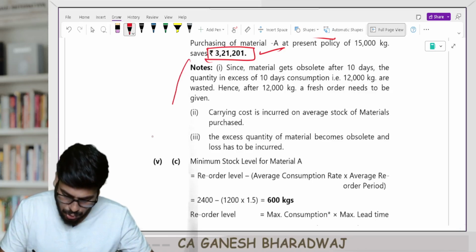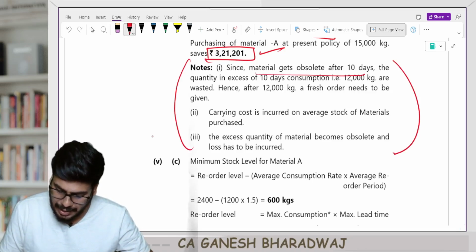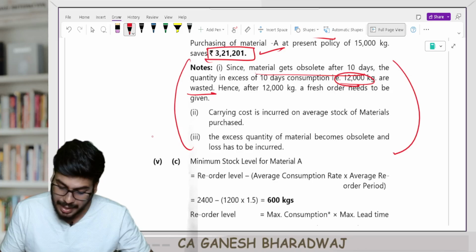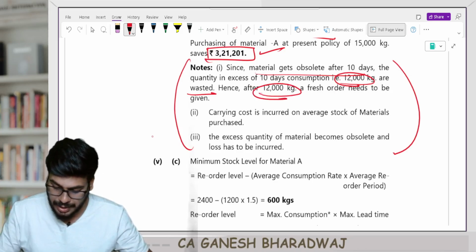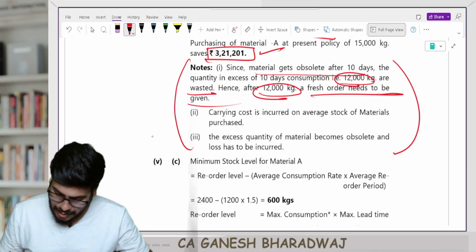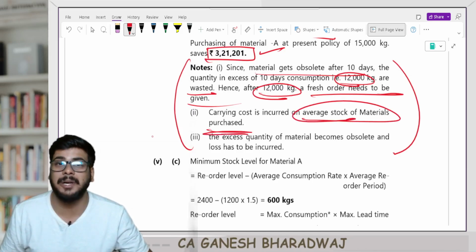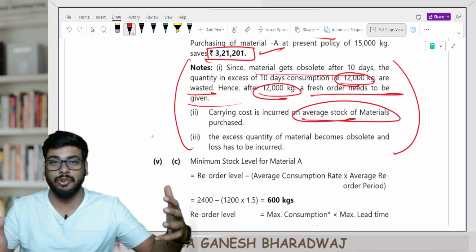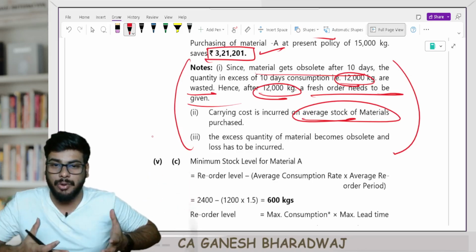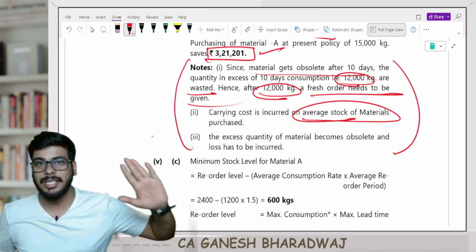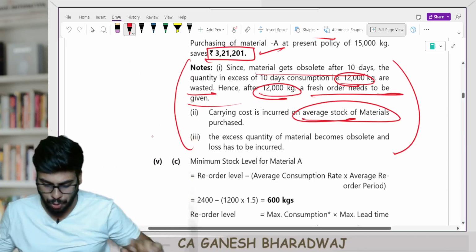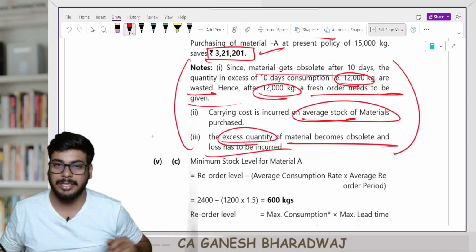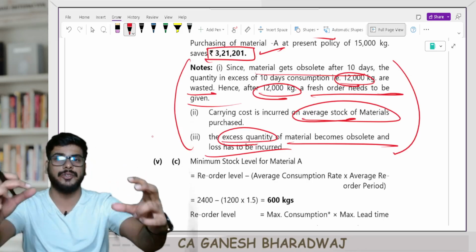Excellent sum. And the notes are given here. Since the material gets obsolete after 10 days, the quantity in excess of 10 days consumption, 12,000, is wasted. Hence, after 12,000 kgs, a fresh order needs to be given. Carrying cost is incurred on the average stock of materials purchased. Clear with this? So your carrying cost is incurred not just on the good units, even on the units that you're going to scrap, because you at least hold it for the next 10 days. That's why we calculated that on the EOQ. Clear with this, guys? Then the excess quantity of materials becomes obsolete and the loss has to be incurred. They have just given notes so that you will understand this.